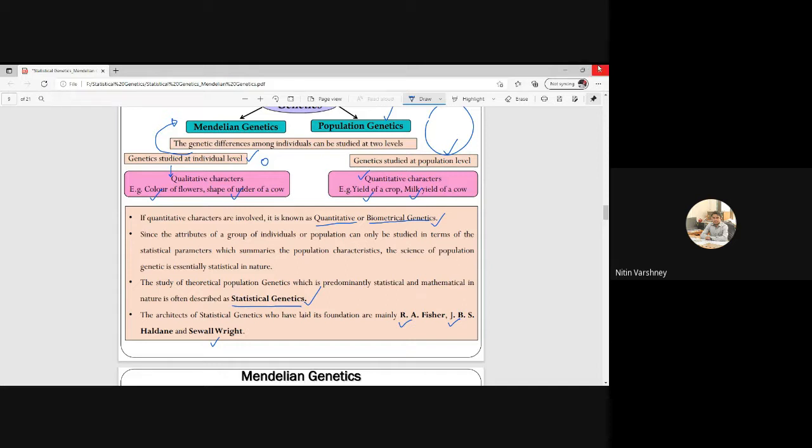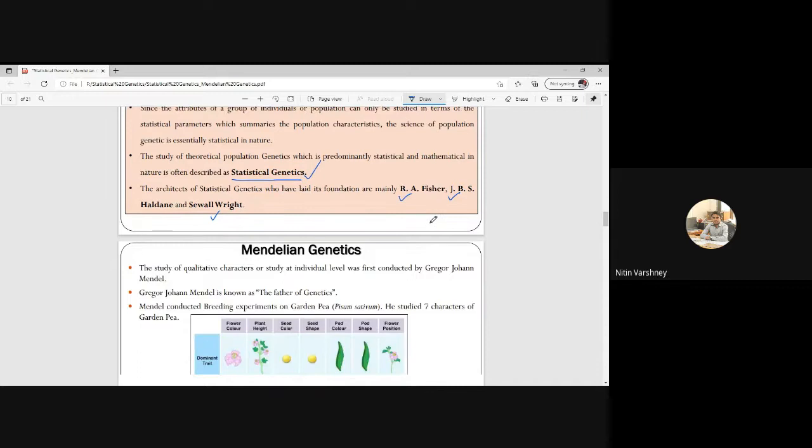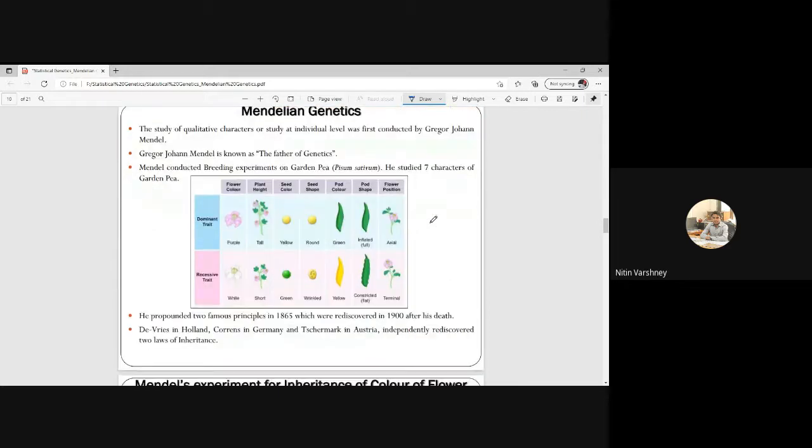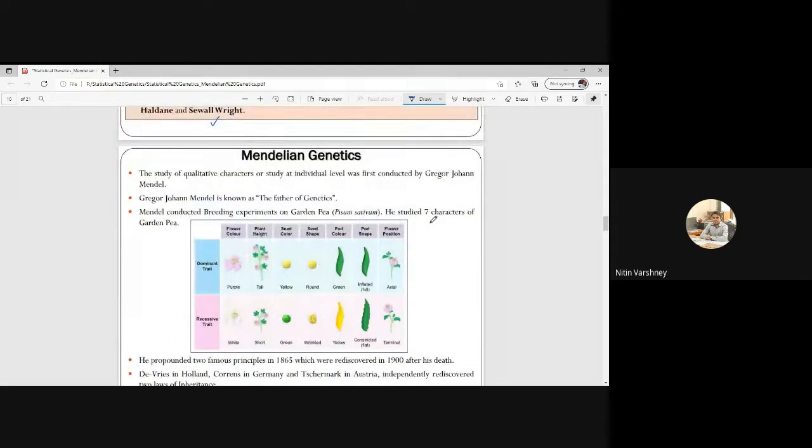Okay, now we will come to Mendelian genetics. So first of all, Mendel, that is Gregor John Mendel, full name, and he is known as the father of genetics. He is very famous for the pea experiment, and in the pea experiment he studied 7 characters of the garden pea. So these are the 7 characters.